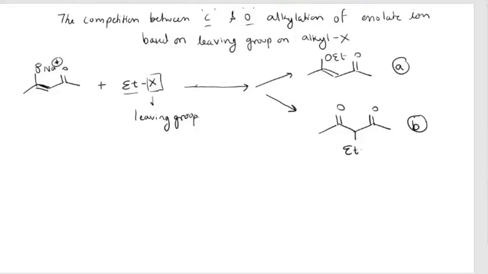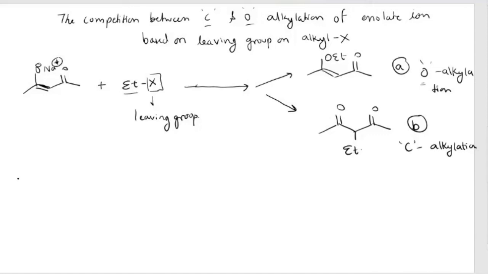Now this is O alkylation and this is your C alkylation. O alkylation means the alkyl group is on oxygen, and if the alkyl group is on carbon it becomes C alkylation. Now on the basis of the hard soft concept we can explain this.